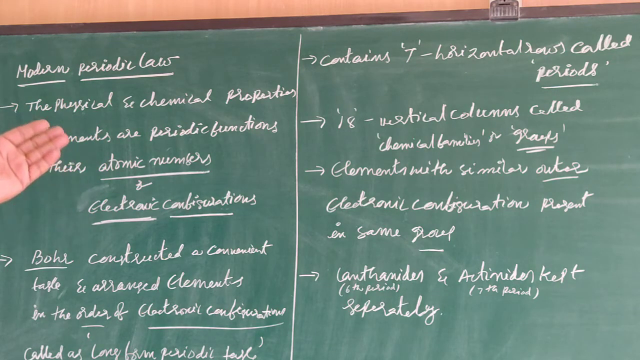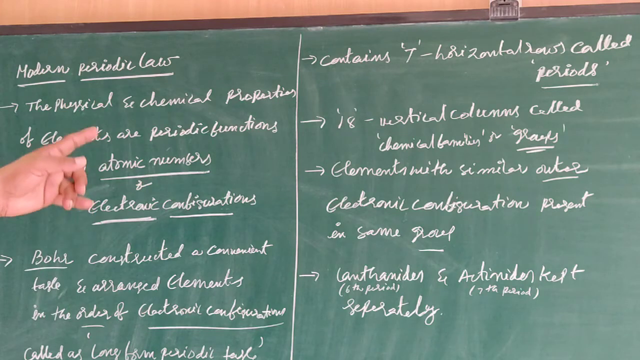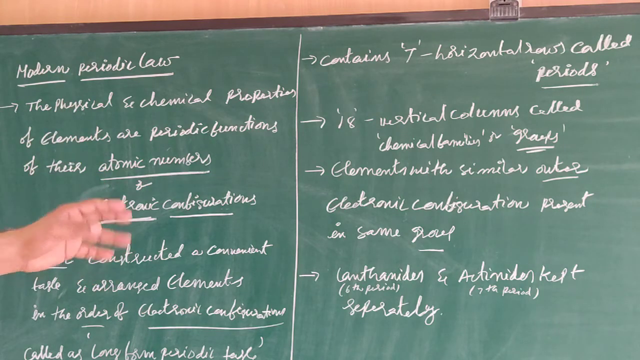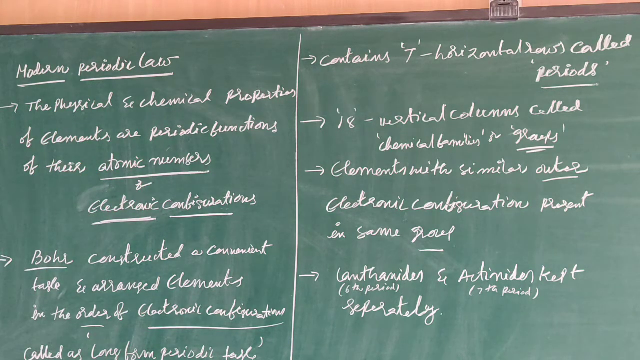Please observe this point: the elements with similar outermost electronic configuration are present in the same group. Lanthanides and actinides are kept separately. Lanthanides belong to the 6th period and actinides belong to the 7th period. The total number of lanthanides is 14, and actinides also 14. They are kept separately below the table.